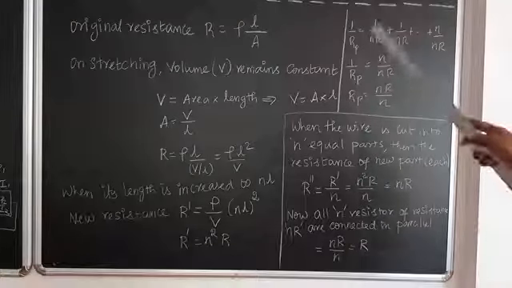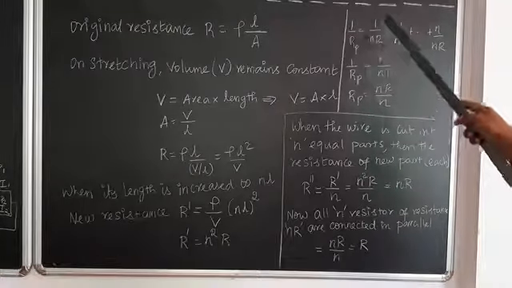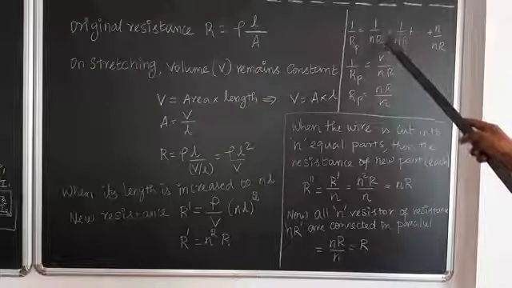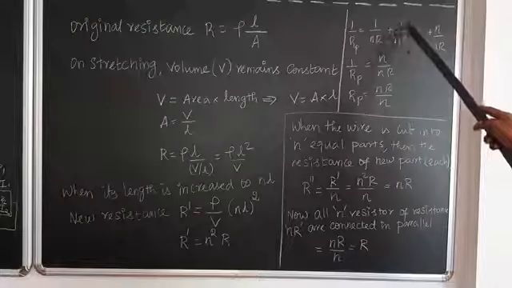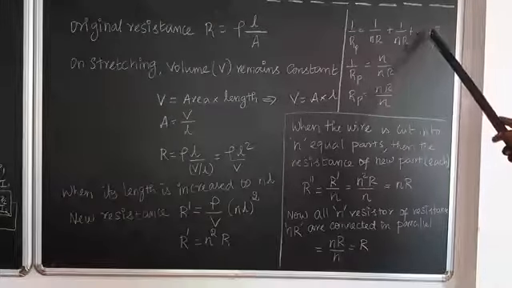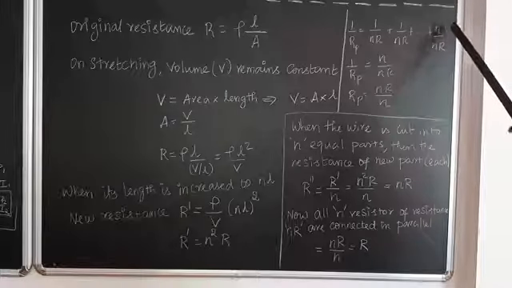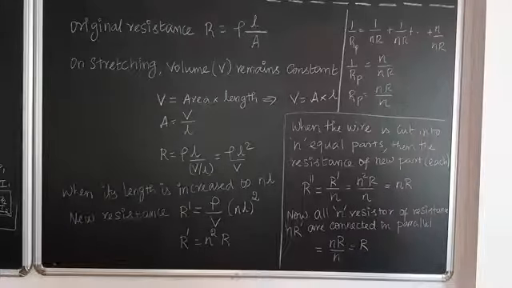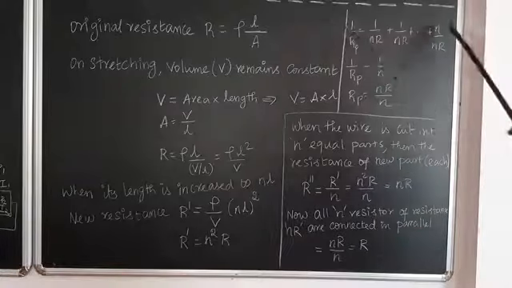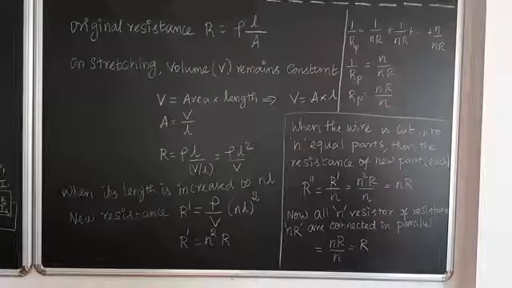Here we have 1 by Rp is equal to the first piece 1 by nR, plus the second piece 1 by nR, and so on up to the nth piece 1 by nR. This is the general equation for resistors connected in parallel.